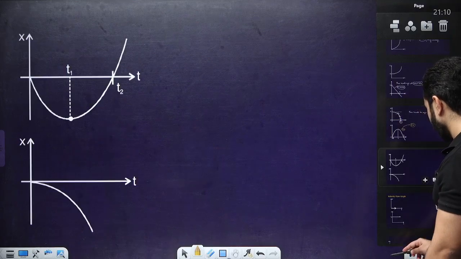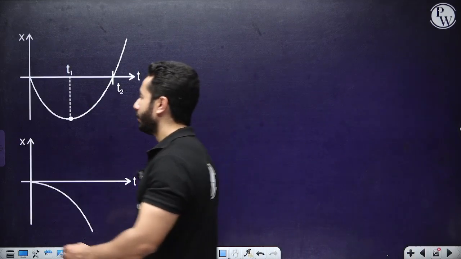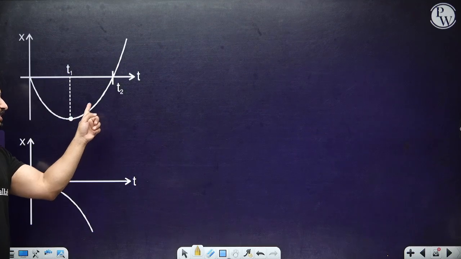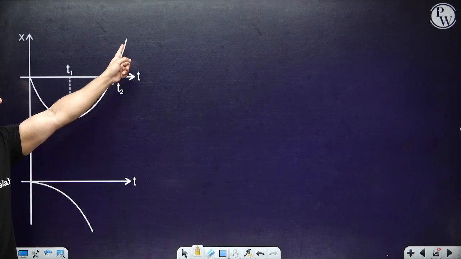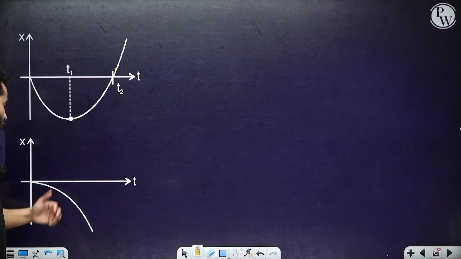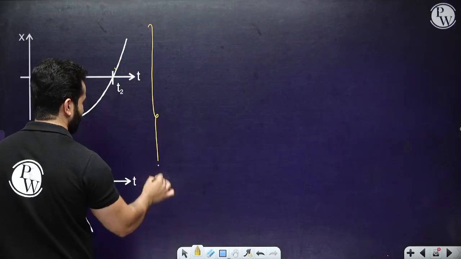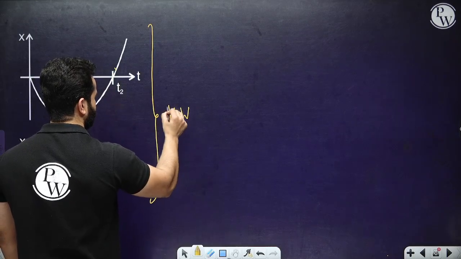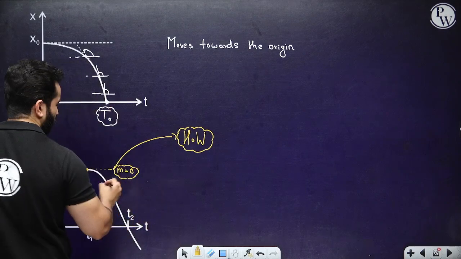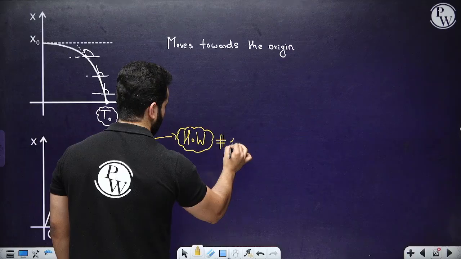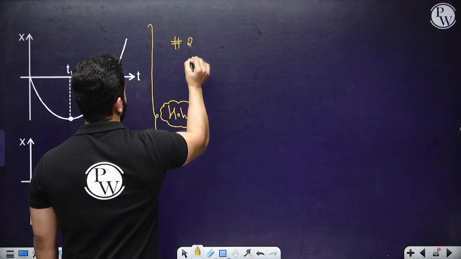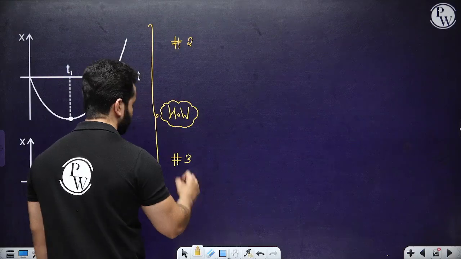I've got some more homework for you. Comment these two also in the comment section. Moves away from the origin. Okay. Then it comes to rest. Then it starts moving in the opposite direction and comes back to the origin and passes the origin at t2. These two also, write down the answers in the comment section. So I'm going to mark it down so that we can assess your answers. So this is my homework question 1. This is my homework question 2. And this is 3. All right.